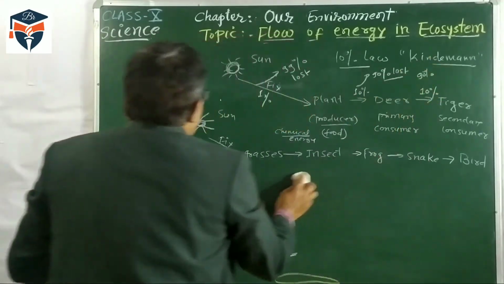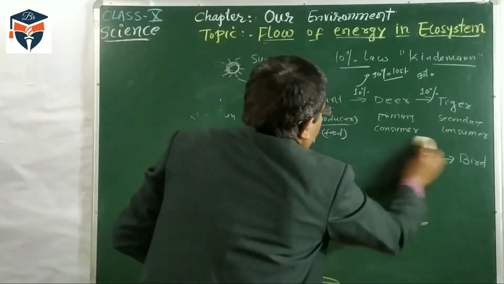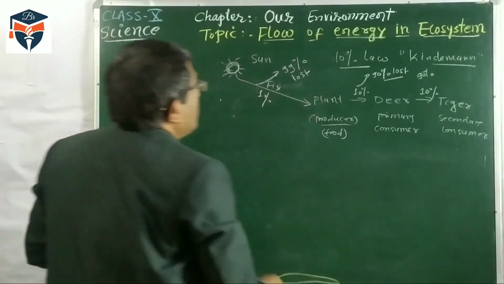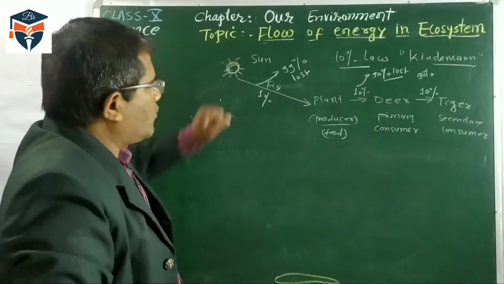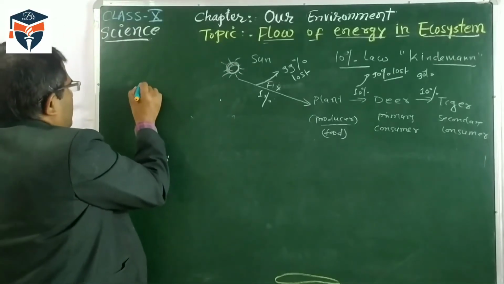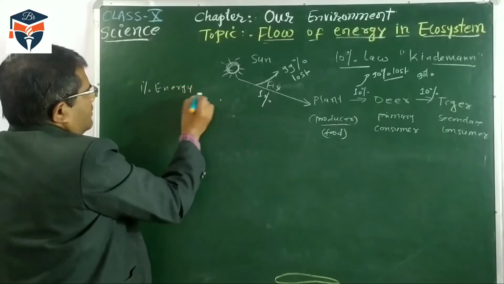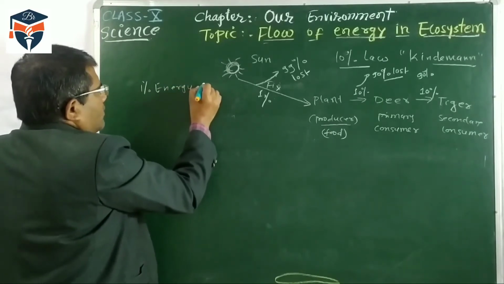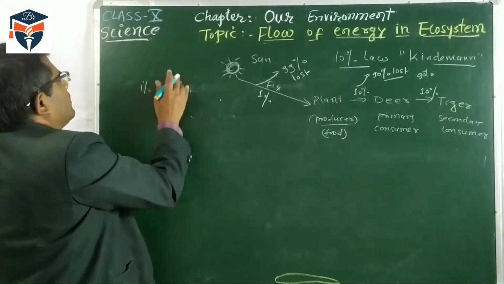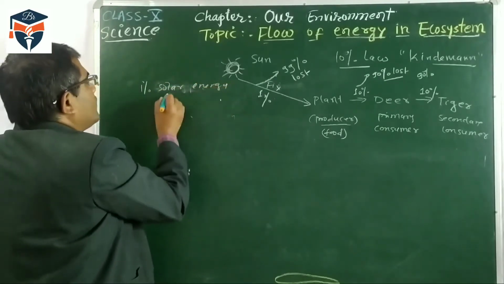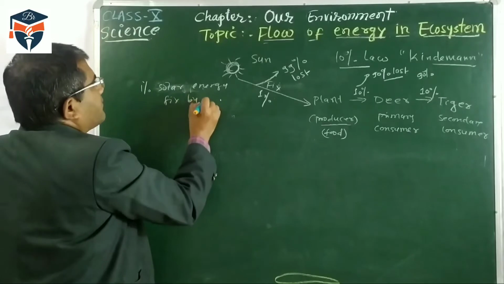In that concept, we have to understand now the summary of the flow of energy in ecosystem. First point: 1% of solar energy is fixed by the plant.